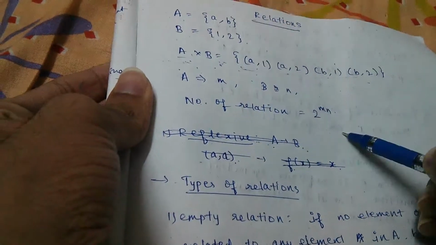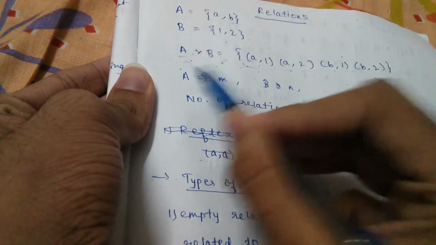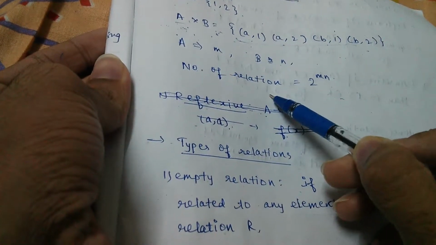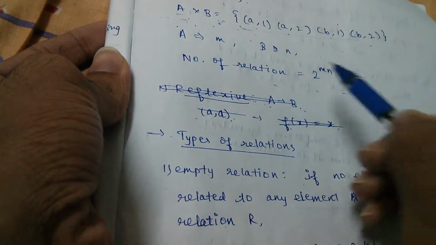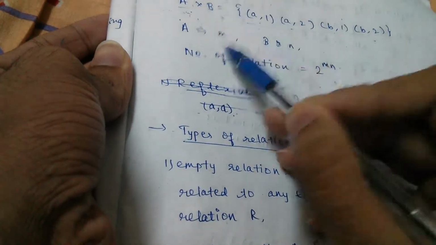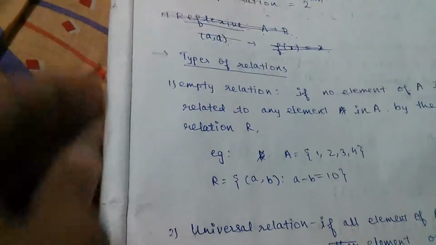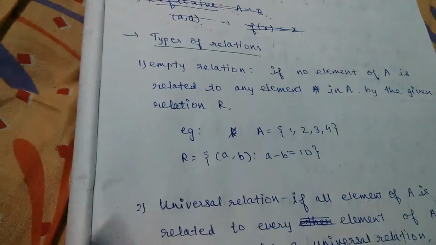So a relation is a subset of this set A cross B, and the number of relations is given by 2 power mn, where m is the number of elements in A and n is the number of elements in B. Now moving on to the types of relations.